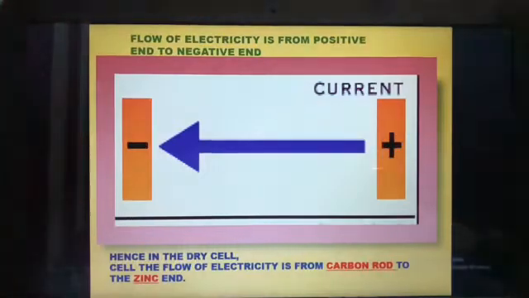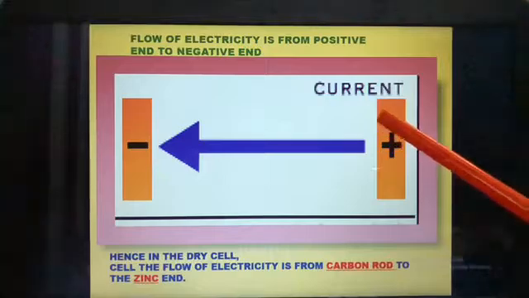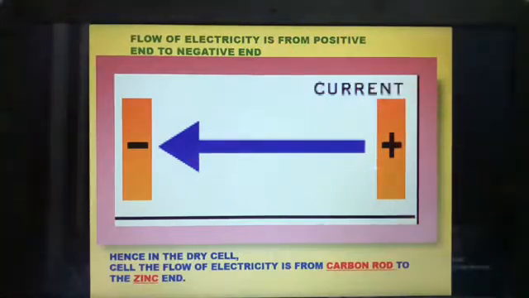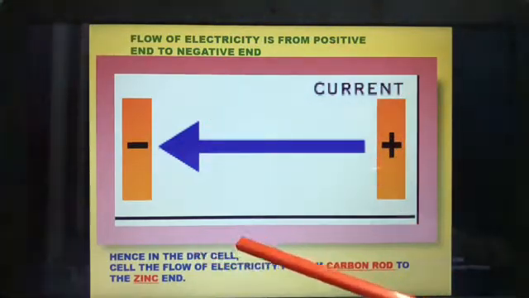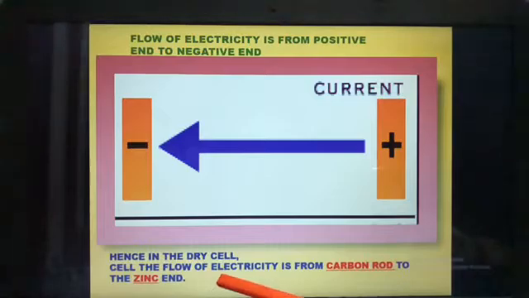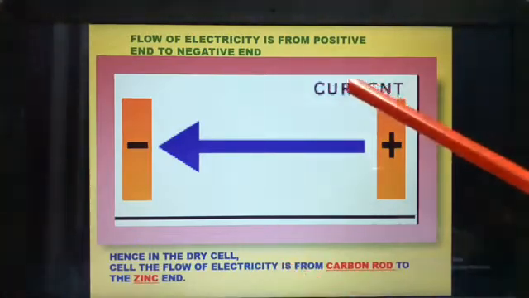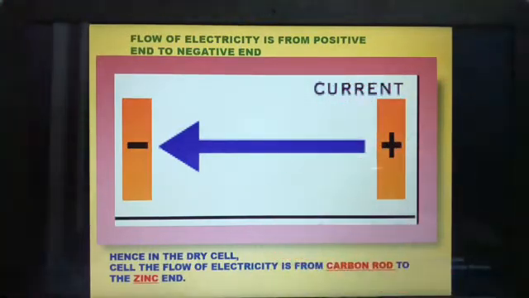Now flow of electricity is from positive end to the negative end. So on the cell you can see these two marks, positive end and negative end. So electricity, how it flows? From the positive to the negative. Hence in dry cell, the flow of electricity is from carbon rod to the zinc end. Just now we saw in the cell, isn't it? So how is the electric flow?